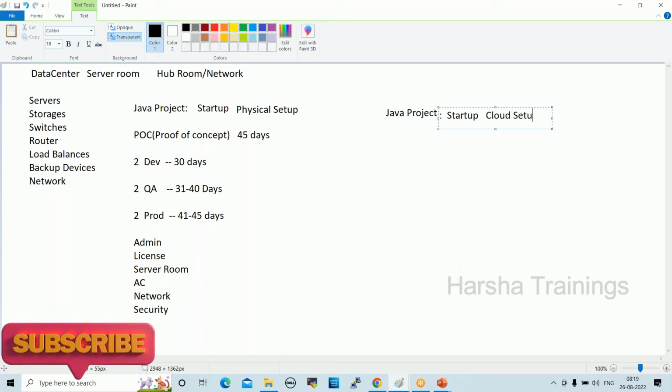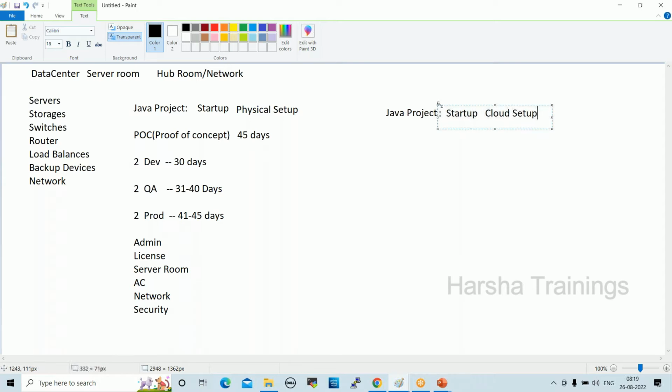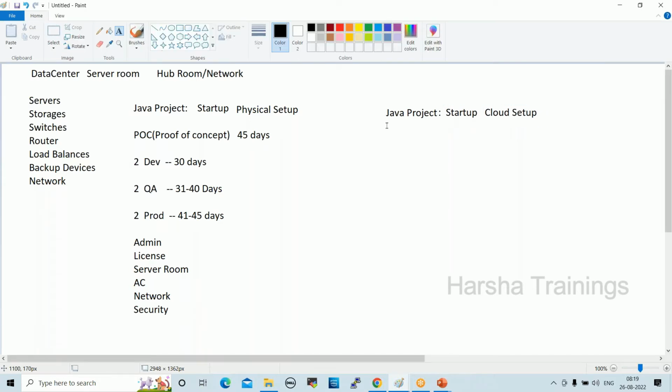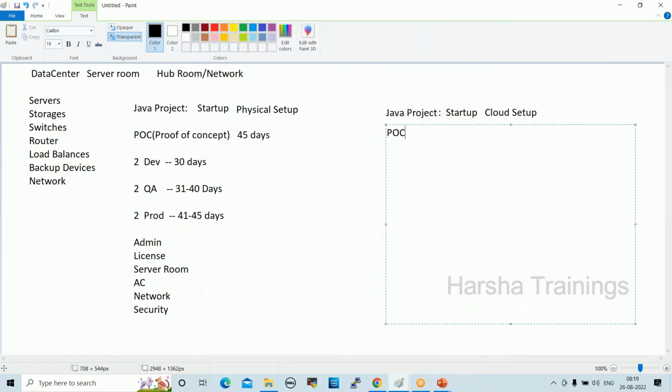In the cloud setup, what will happen? We'll try to understand. Same POC, it's a proof of concept, with a 45 days timeline. In cloud, whenever we need servers, that server will be available within 1 minute. Not only one server, 100 servers, 1000 servers also you can create within 1 minute only, right? So all 6 servers we don't need to create at a time.